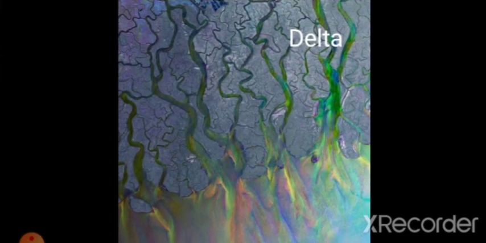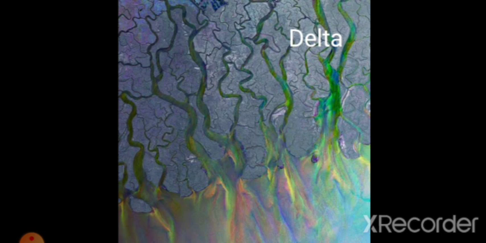Then the next one is delta. As a river approaches the sea, it slows down and splits into distributaries. For example, when the river flows down, it flows through a particular place, and at the end it will come to the sea level, isn't it?